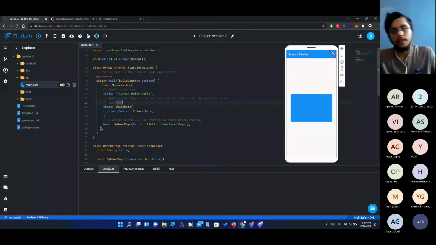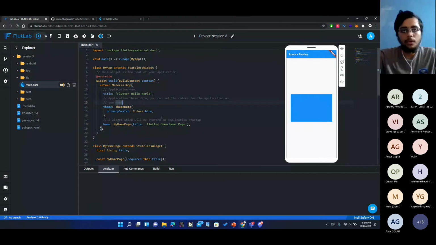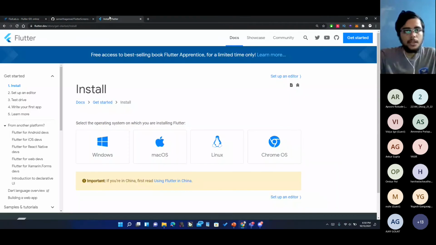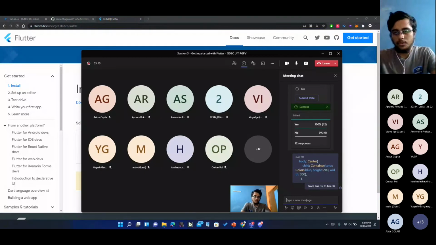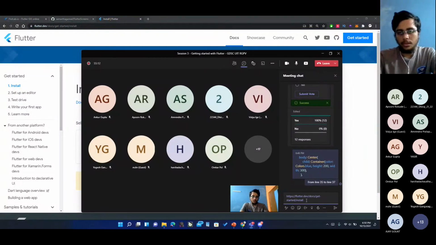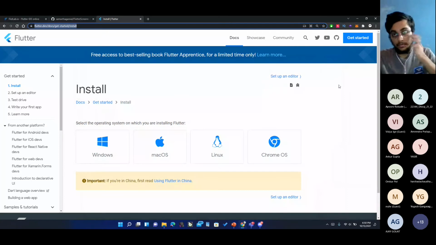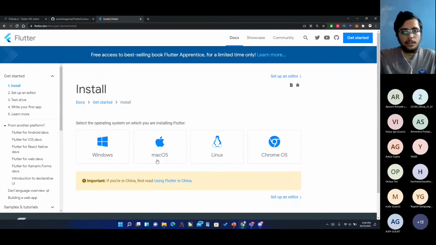One way is that you can run this in FlutLab online. Another way is you can set it up locally. Just go to this page if you want to set up this locally. We'll also share some video resources that you can check out and do it from that video lesson. But if you want, you can also visit this site. For example, I'm on Windows right now.